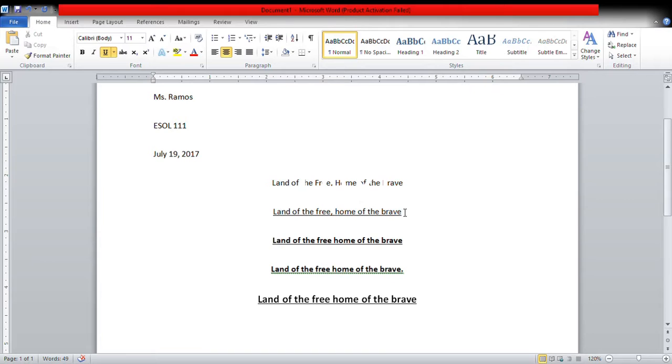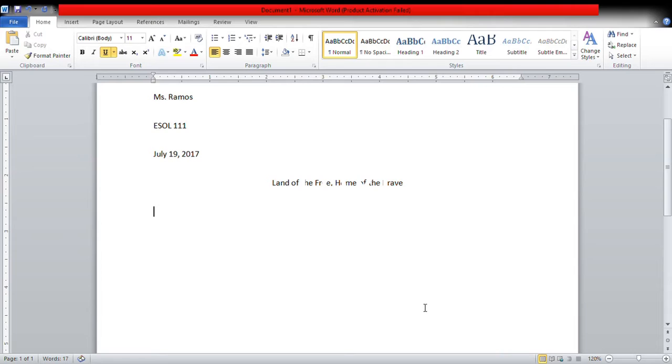The fact that it is centered in the middle of the document, that is what makes it stand out as a title. I think maybe sometimes we think, oh, we need to underline or bold it or make it italic in order for it to stand out. You don't need to do that at all because it's already doing that being centered. So I will go ahead and erase these.